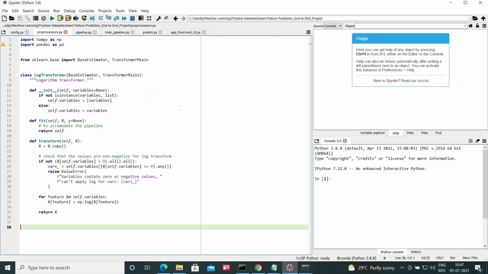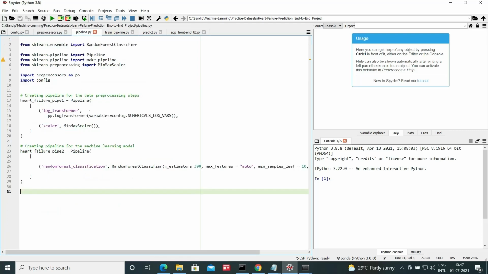The second file is for data pre-processing. Here the only thing we are doing is log transforming those two variables. That's it. We don't have much to do in the data pre-processing or feature engineering. Then we go to the pipeline creation. Here we are creating the pipeline for the data pre-processing steps.